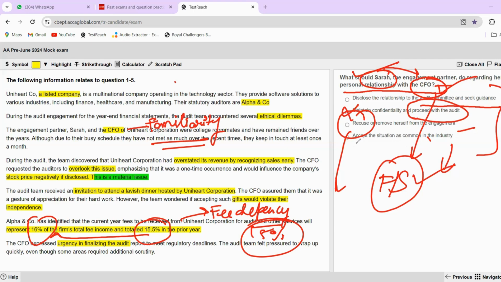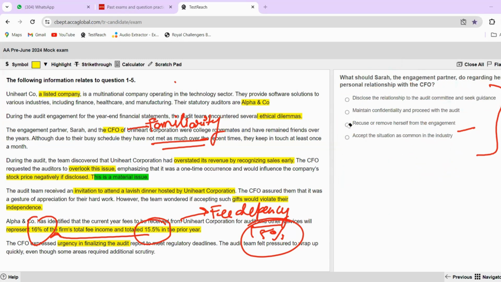Accept the situation as common industry. No, whenever there's something in independence, in objectivity, of course we cannot accept the situation, okay, this will happen. Not at all. You are in an audit field. You cannot just accept such kind of situations which can adversely affect your auditor's report, your financial statements. No, a big no, a big no. Okay, so this is the elimination method.